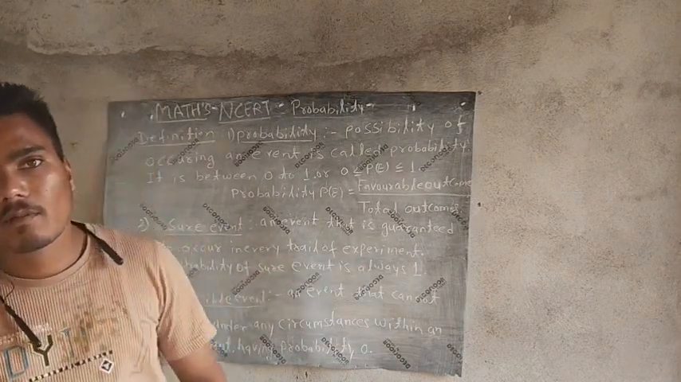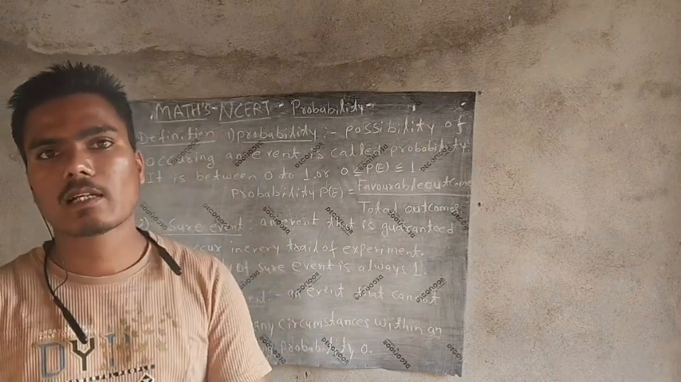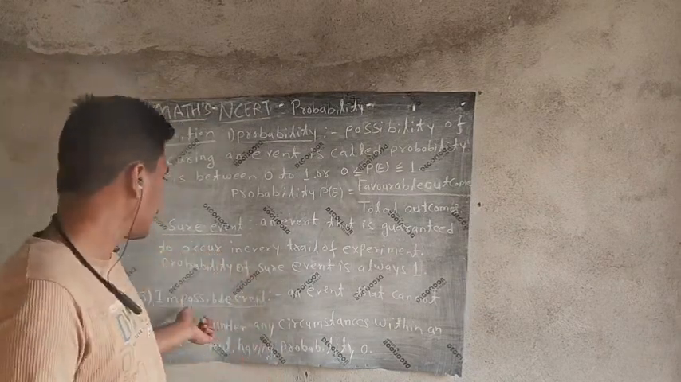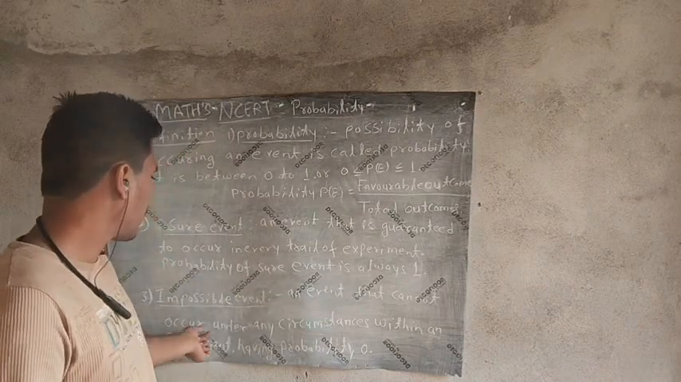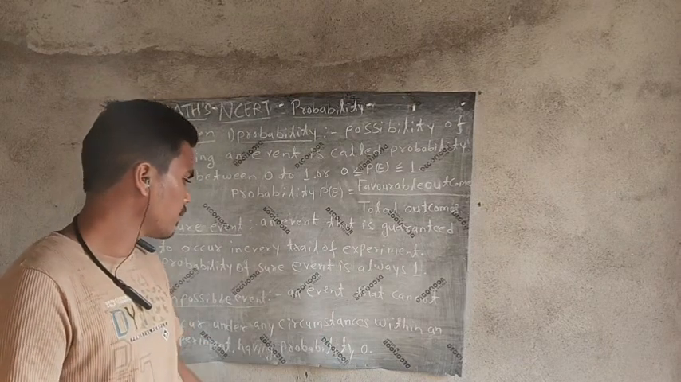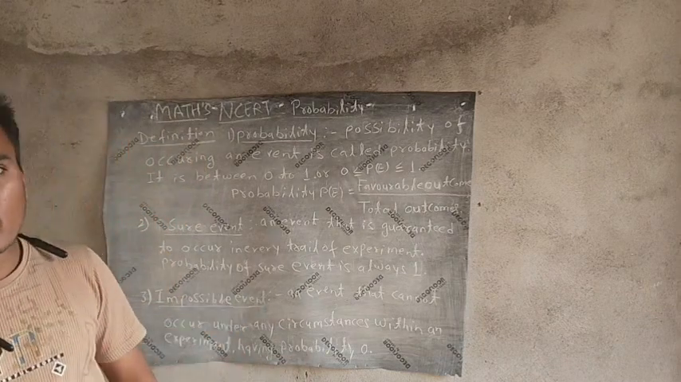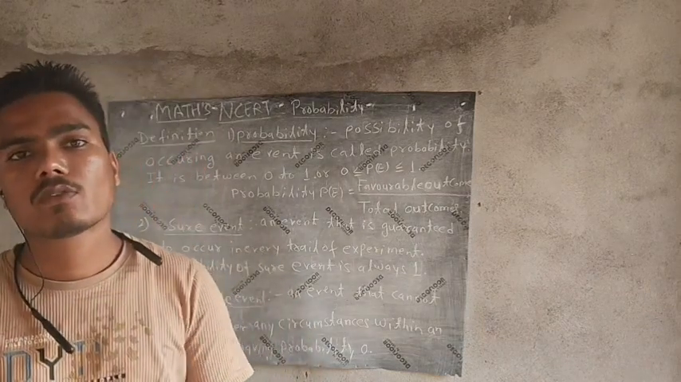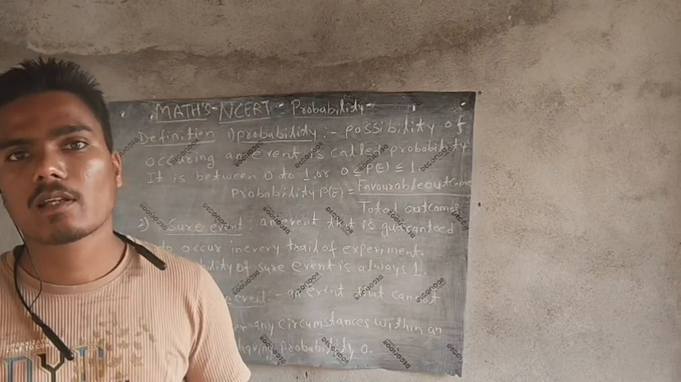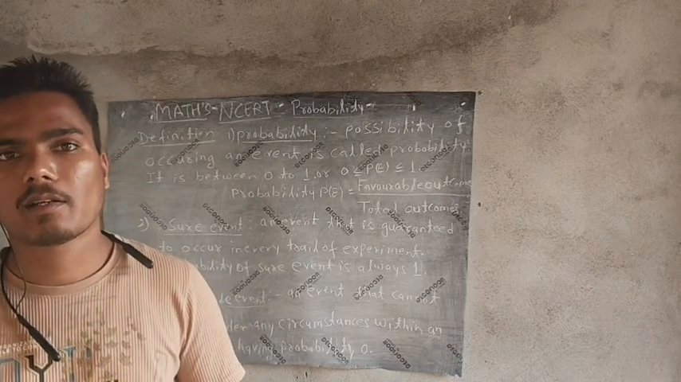For example, when tossing a coin that has a head on both sides, every time it comes up head. So that event is a sure event. And the impossible event is an event that cannot occur under any circumstance within an experiment, having probability 0. The probability of an impossible event is 0, and the sure event is always 1. With a coin that has head on both sides, coming up tail is an impossible event, and coming up head is the sure event.